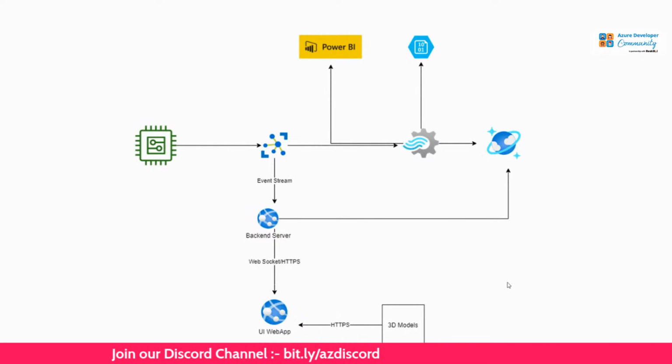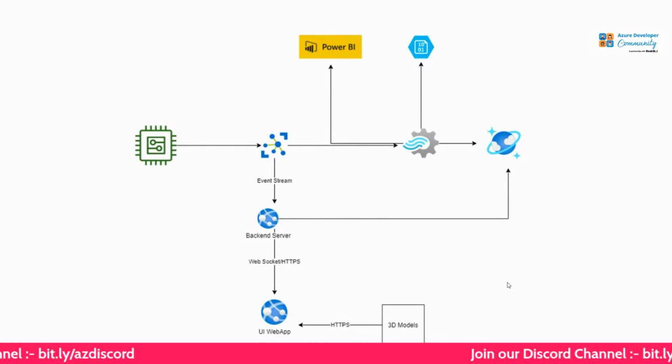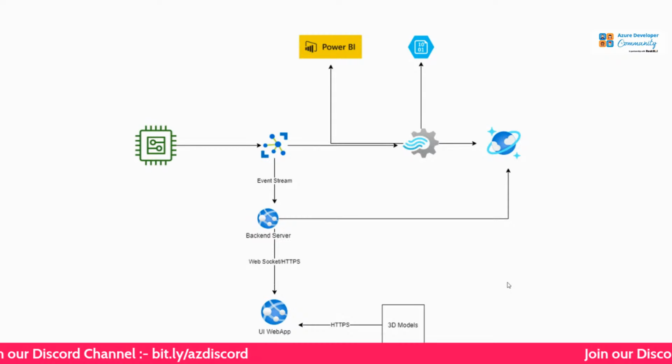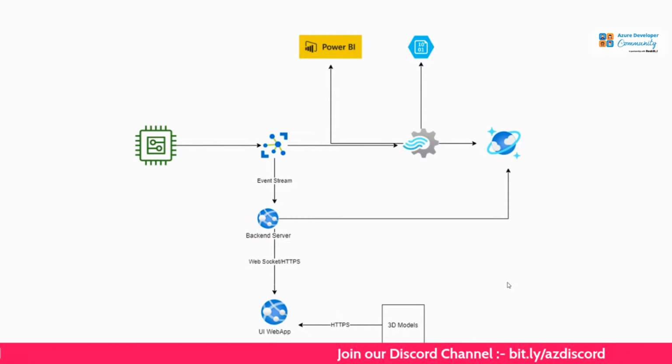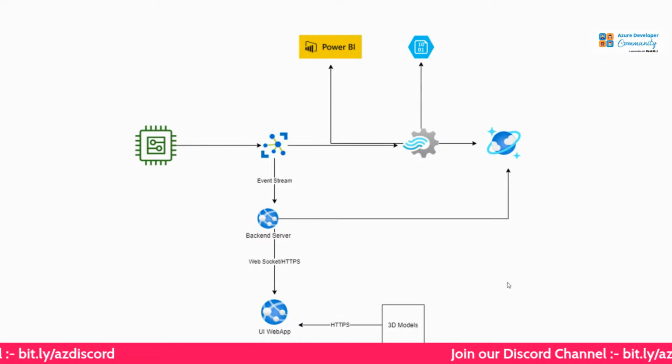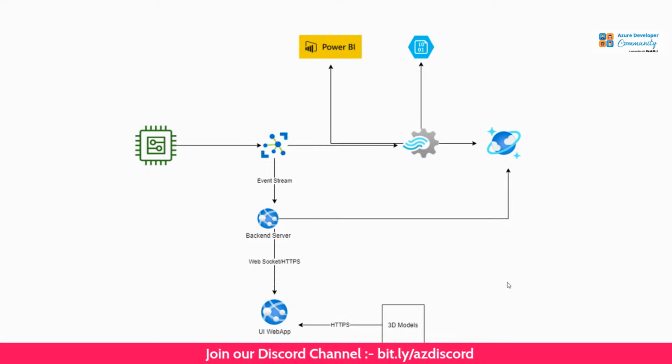Firstly, an HTTPS request was sent to the web app, and there was a backend server hosted on Azure, with HTTPS communication there as well. As I said, the event stream at the top, the one above that, was the IoT Hub that we used. From the sensor, the data was streamed to the IoT Hub, and from there to the backend server, and from the backend server to the web app, where the 3D model was integrated. So this is one side of it.